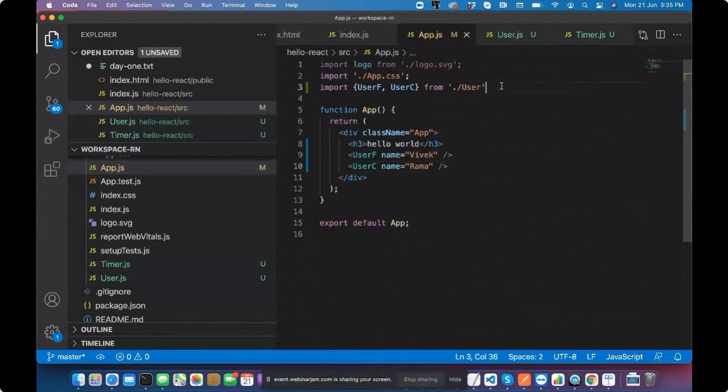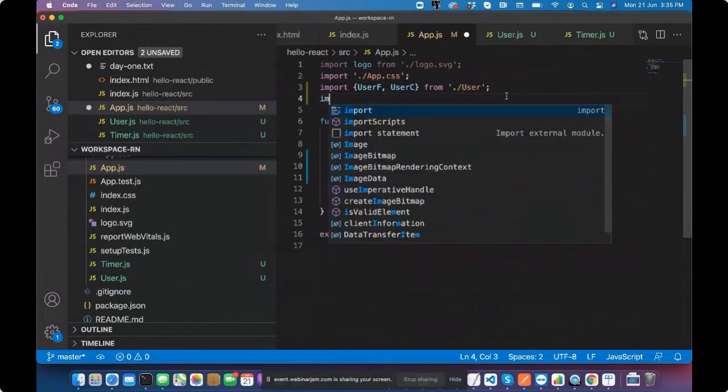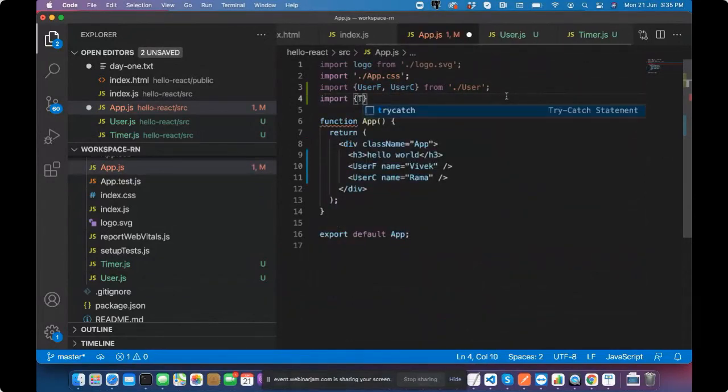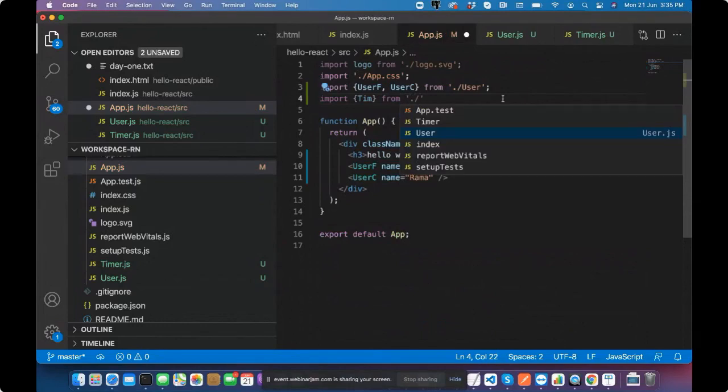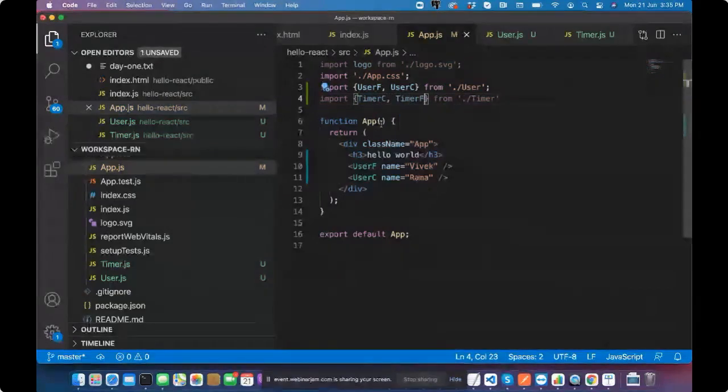So if I do this, I do have import timer, so I can import from timer.js and I can do here timer C and I can do a timer F. Let's understand what timer is.